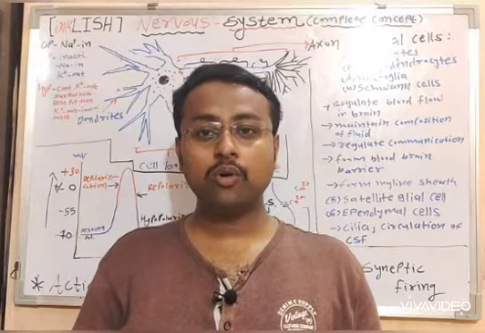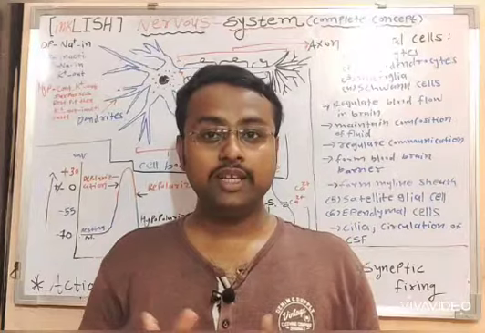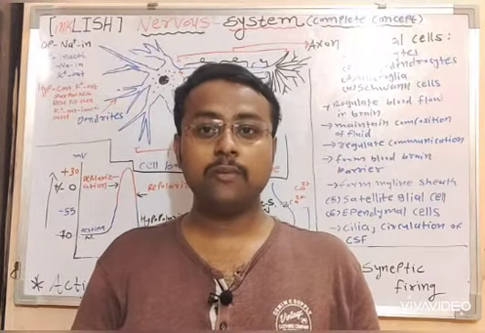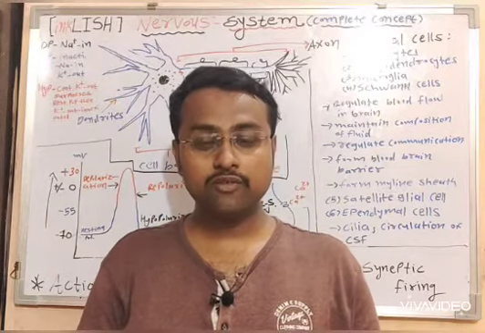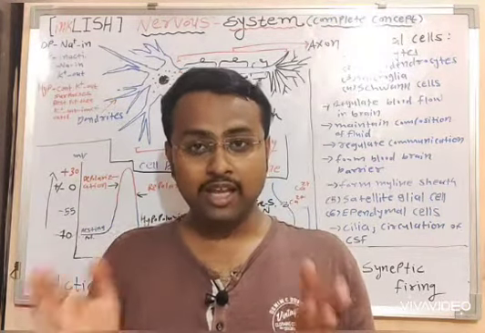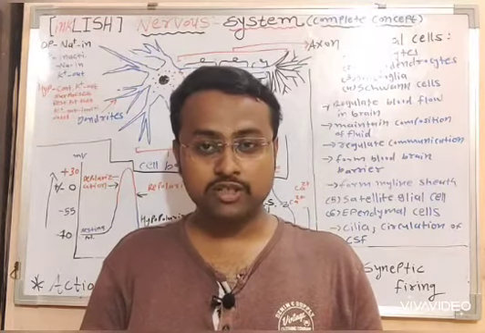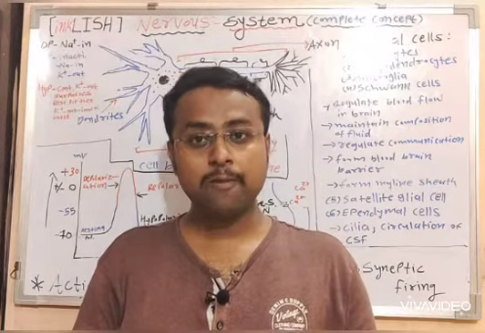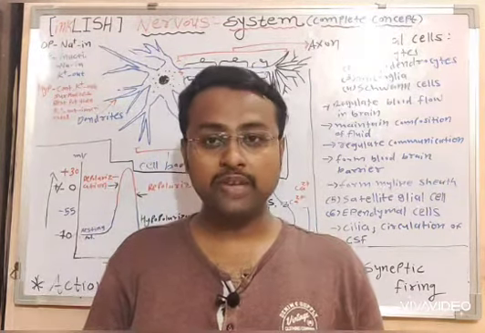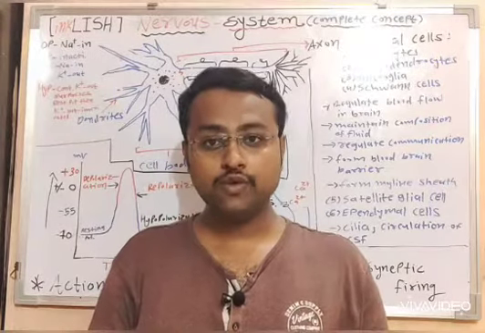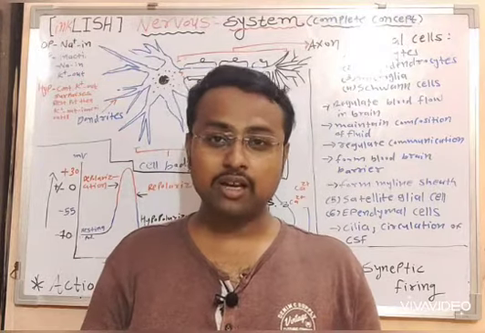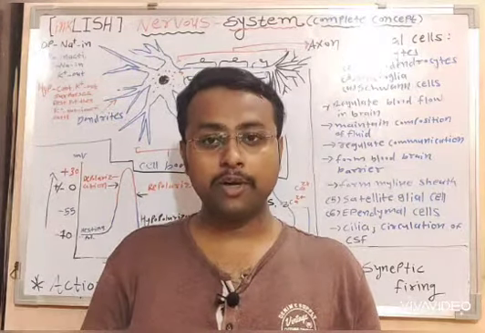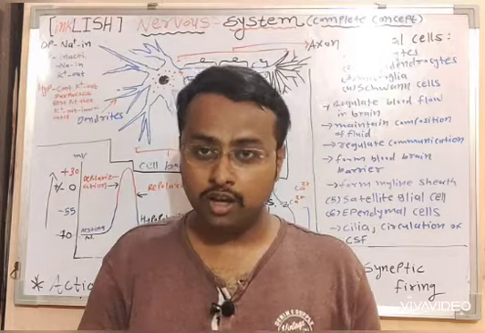Brain and the spinal cord constitute the central nervous system, abbreviated as CNS, while the part of the nervous system which lies outside of the central nervous system is referred to as the peripheral nervous system, abbreviated as PNS. So the peripheral nervous system and the central nervous system are two major compartments of the nervous system.